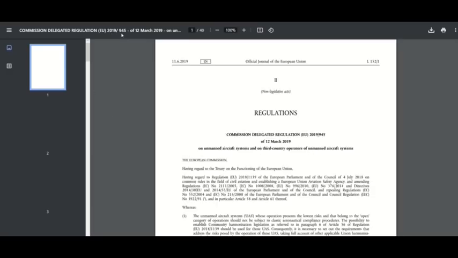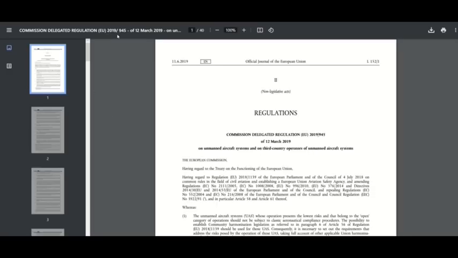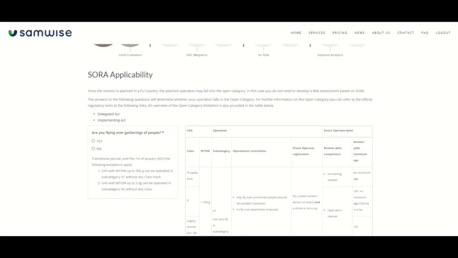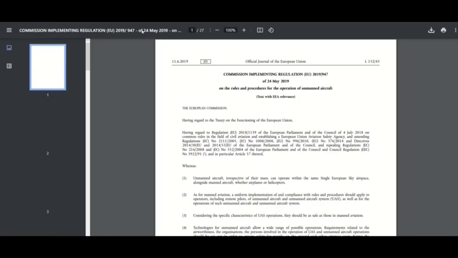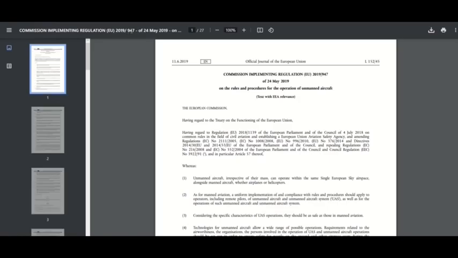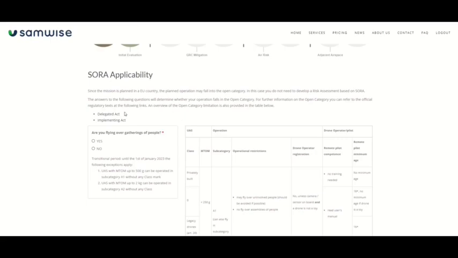For example, if I click for Luxembourg, it could be regulation 945 of 2019 of the European Commission. Or if I click on Implemented Act, for example, I can see the regulation on the operation, 947 of 2019. So we have all the regulations for our country over here.